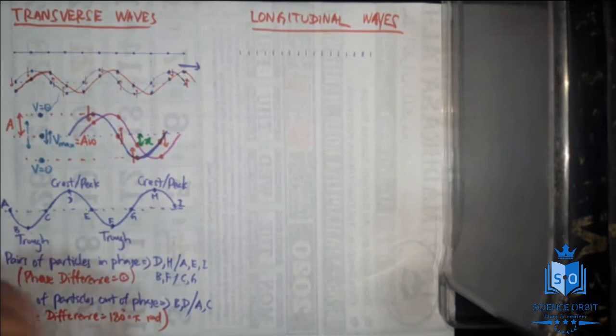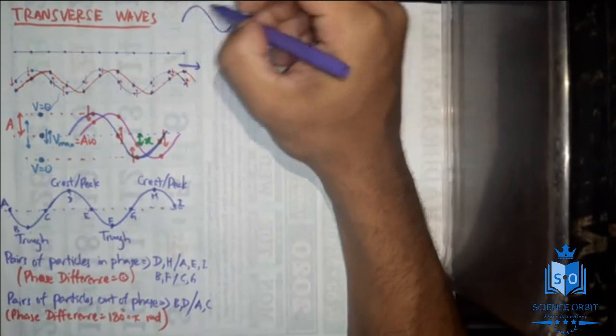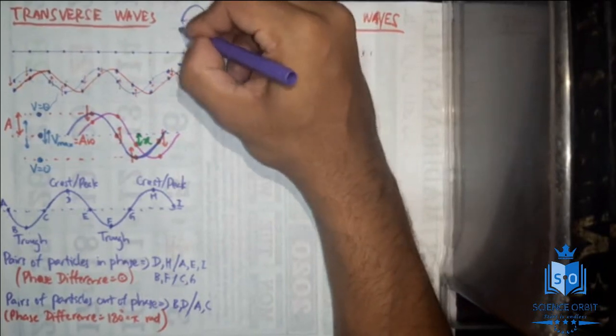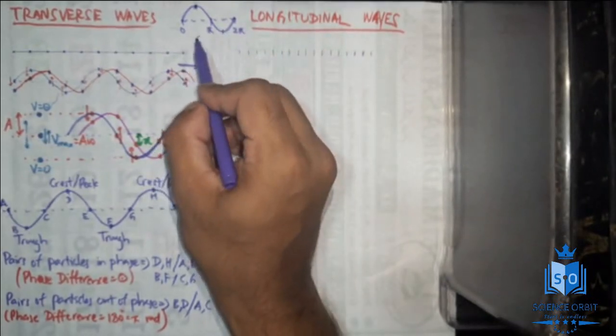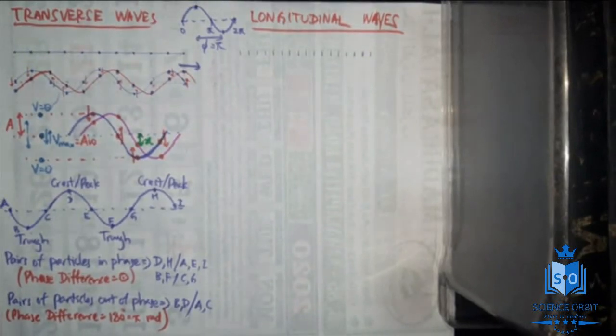We learned phase under simple harmonic motion. When you have one single wave like this, what is the total phase angle? It's 2 pi, and here it is pi, and here it is 0. So this is the peak or crest, this is a trough, and you can see the phase difference there is actually pi. I hope you understood that. That is how I mark this 180, pi. So these things you should know. We normally use the transverse wave to understand these things, such as amplitude, displacement, and all those things. It's easier when we use transverse waves to understand these points.